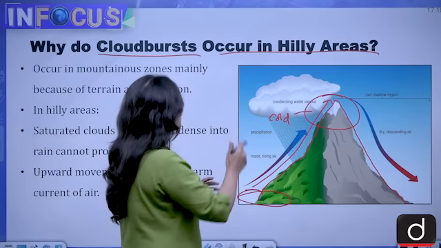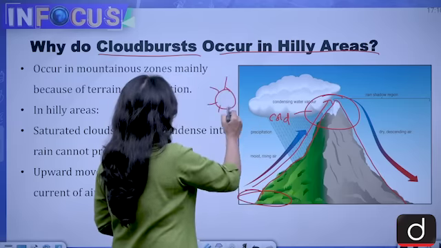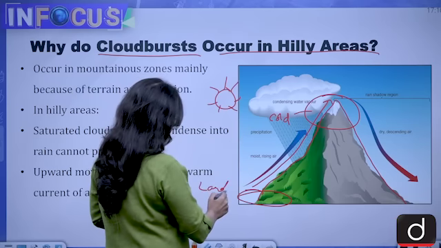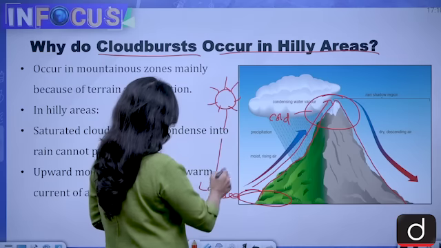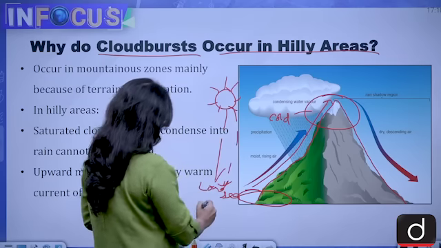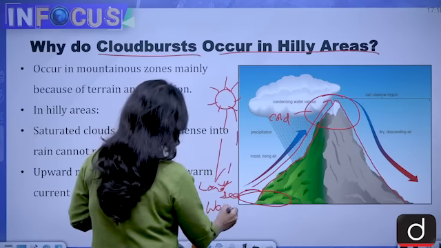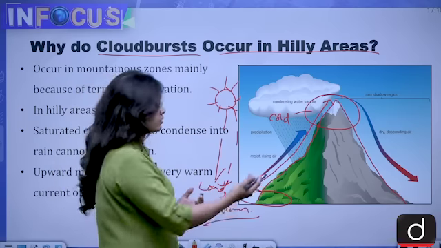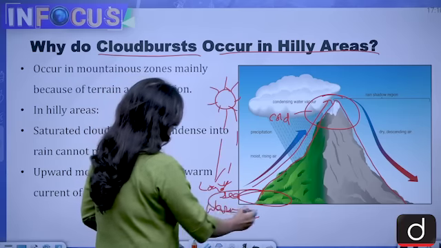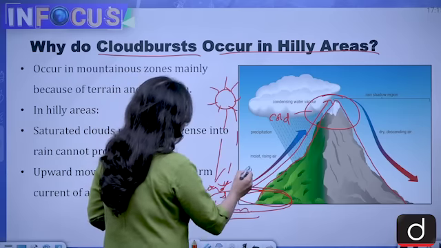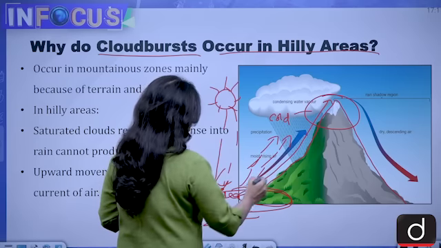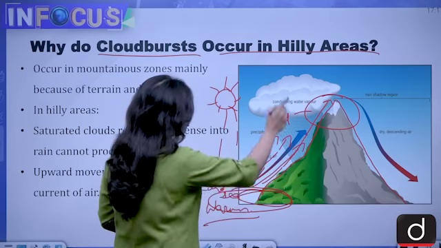So what happens during daytime, this is the sun. Whenever the sun rays fall on the land and the sea, they become warm. When they become warm, the warmer air rises, it goes in the upper direction from down to up.